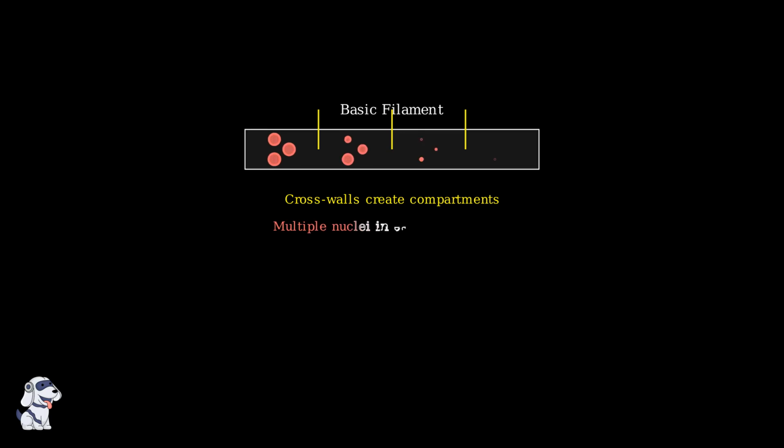The defining characteristic of Siphonocladus organization is that each compartment contains multiple nuclei. Unlike simple filaments, where each cell typically has one nucleus, these compartments house several nuclei within the same space. This compartmentalized structure with multiple nuclei allows for highly efficient nutrient distribution. Nutrients can move between compartments while each compartment maintains multiple control centers through its nuclei.